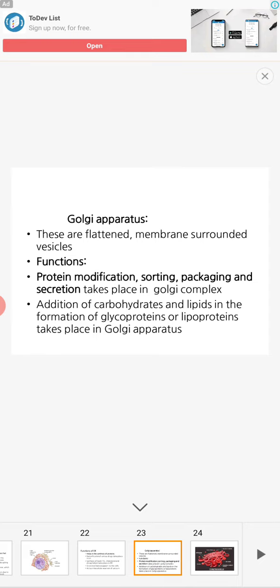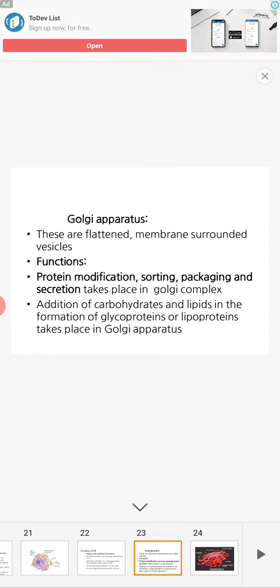Protein synthesis takes place in the ribosomes, which are even attached to the rough endoplasmic reticulum. After synthesis, protein modification takes place, because of the sorting of different proteins. Sorting, packaging and secretion take place in the Golgi complex. So what is the function of the Golgi apparatus? Protein modification, sorting and packaging to form different forms of protein.